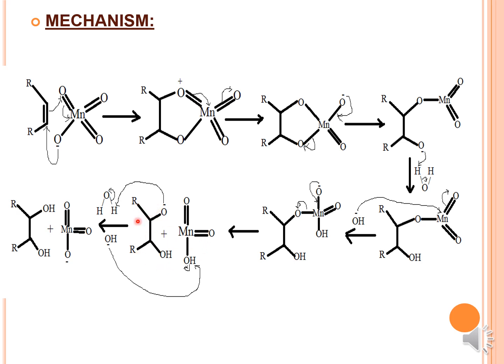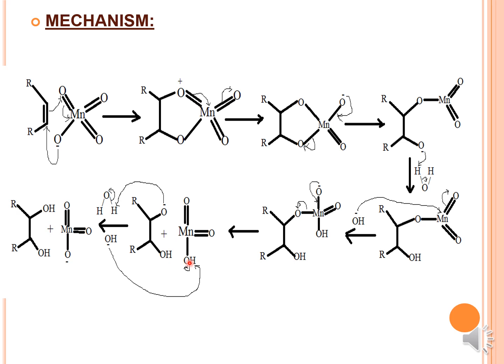So this is not your final product. You have to treat it with one more molecule of water. When you treat it with water, the O minus will again abstract the proton and cleave out the OH minus. Once it is cleaved out, the hydroxyl group will abstract the proton from the HMnO3, resulting in a minus charge over here.